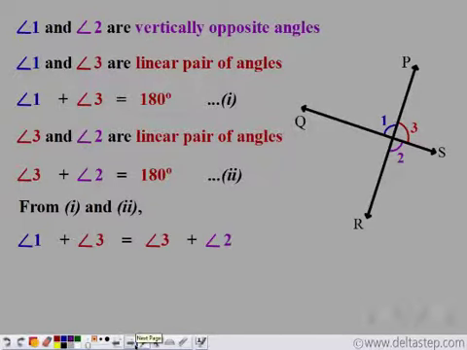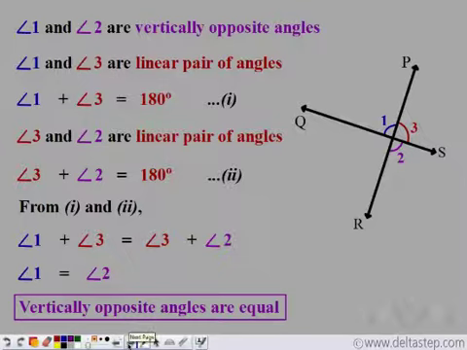So from 1 and 2, we have 1 plus 3 is equal to 3 plus 2. Now we can subtract angle 3 from both the sides. Subtracting angle 3 from both the sides, we get angle 1 is equal to angle 2. But 1 and 2 are the vertically opposite angles. So we can say that the vertically opposite angles are equal. So this is the formal mathematical proof that the vertically opposite angles are equal.